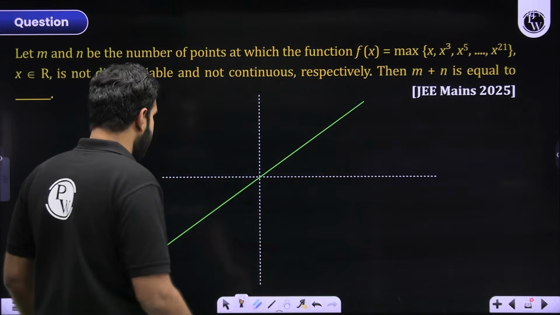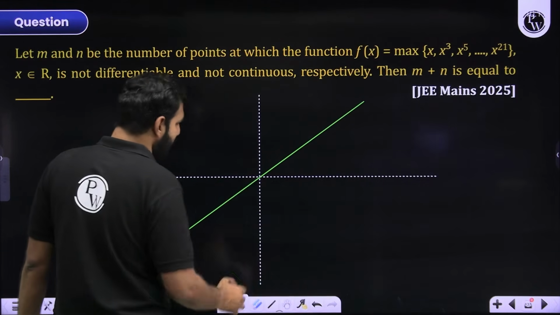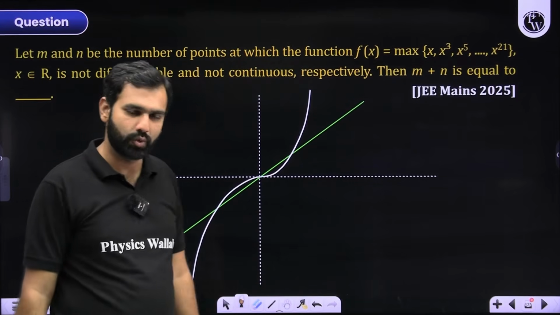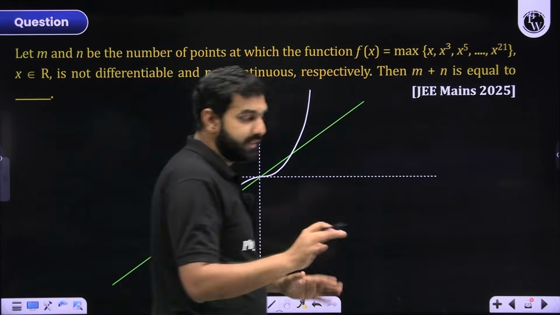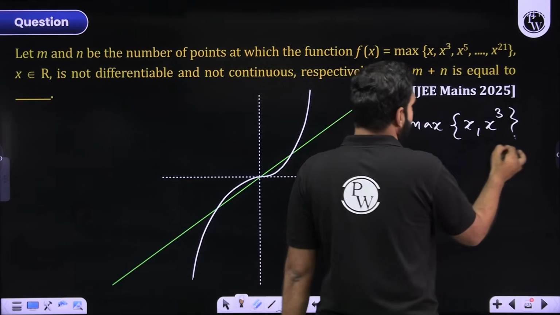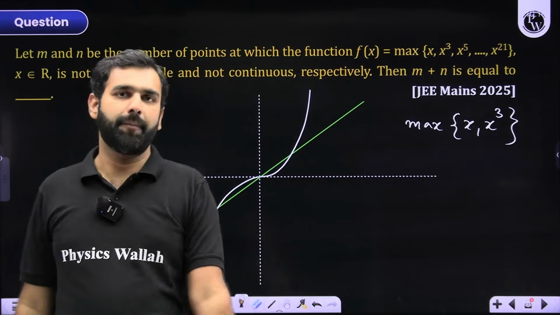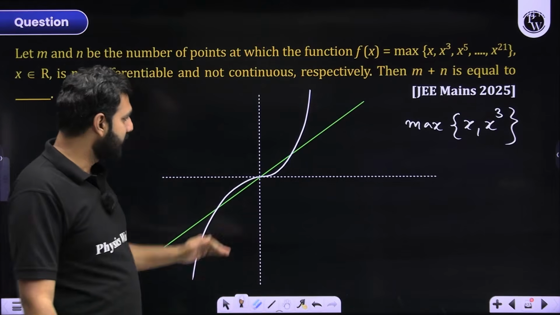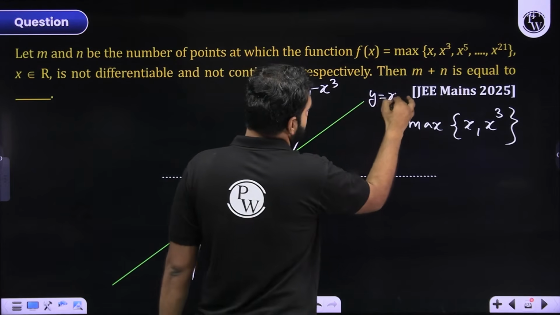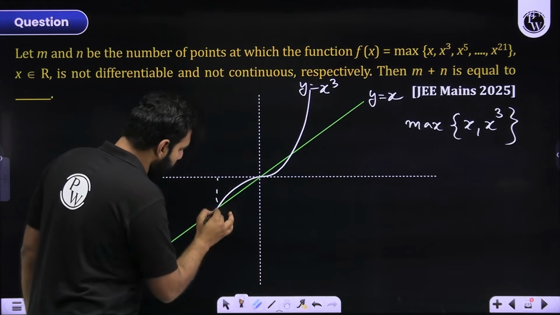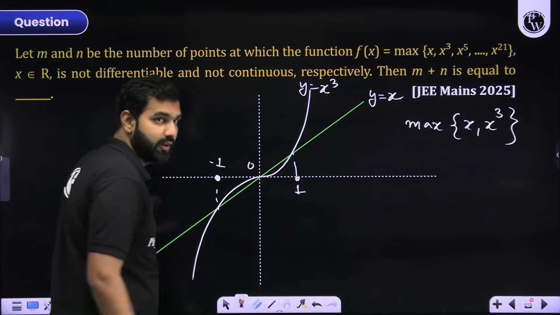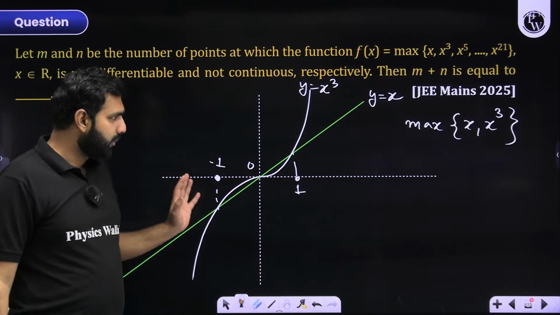Let me give you a very simple example. Let's look at the graph of y equals x cubed. This is how you draw the graph of y equals x cubed. Now let's say this question was about these two functions only, the maximum of x and x cubed. Would you not say that this is the graph of y equals x cubed and this is the graph of y equals x? Now, if I pay attention to a few details, this point over here is -1, this is 0, and this point over here is 1. Although I have not drawn it very accurately, I hope you're able to make great sense out of it.